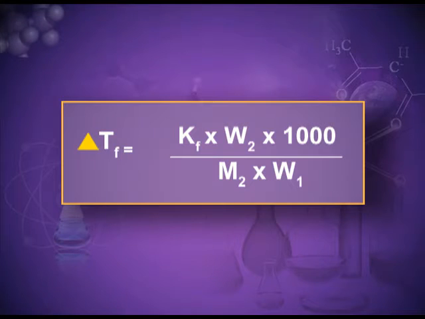Normally, these values are given in the numericals, but to be on the safer side, you must learn these values for the common solvents for solving the numericals. Mathematically, now you can see delta Tf is equal to Kf into W2 into 1000 divided by M2 into W1.